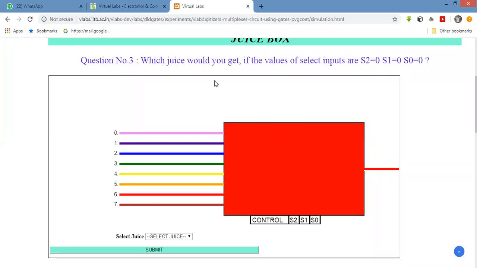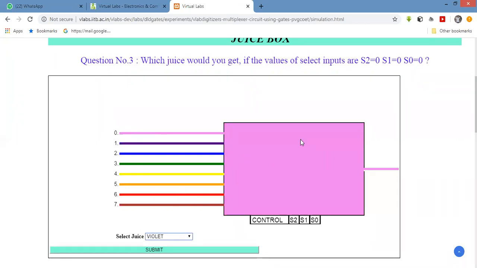Next question, question number 3. Which juice would you get if the values of select inputs are 0, 0, 0? If all 3 select lines are 0, 0, 0, you will get the first one, number 0. Violet, the first color is violet. So you are getting the violet when 0, 0, 0. Here the color is going to change.